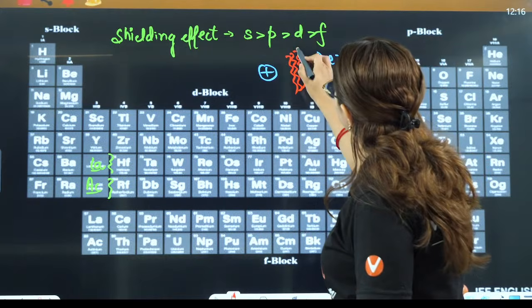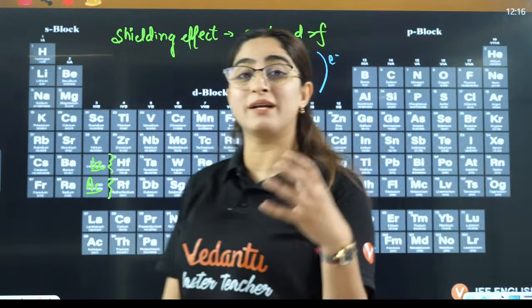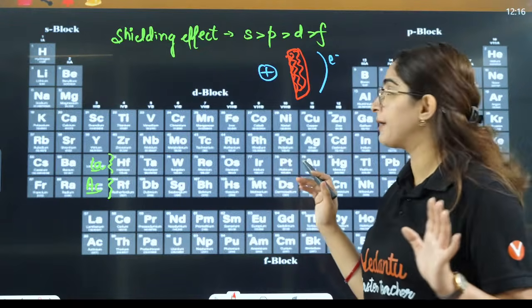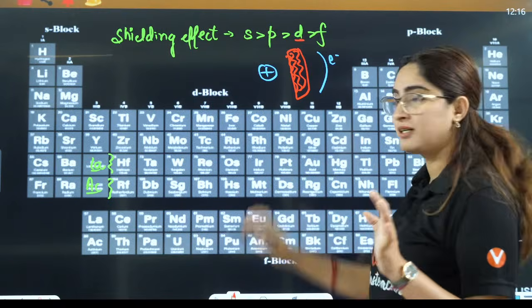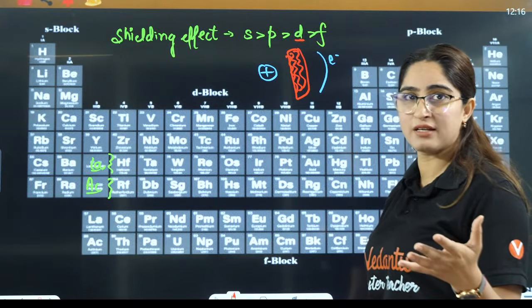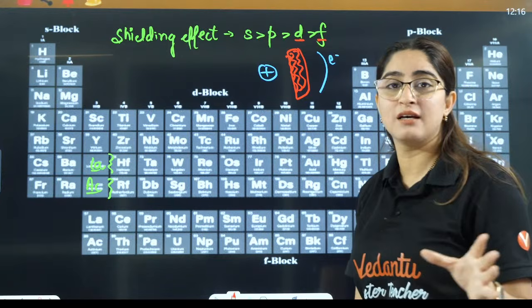Now this shielding is very good in case of S. If you have inner core electron orbitals as S orbital, they protect the outermost electron in a very good way. If you have D block, right, D orbitals, they don't have very good shielding effect. And F block has the poorest shielding effect.